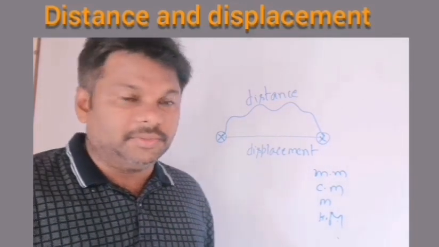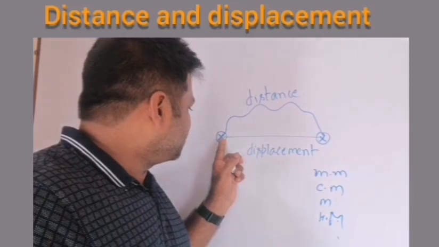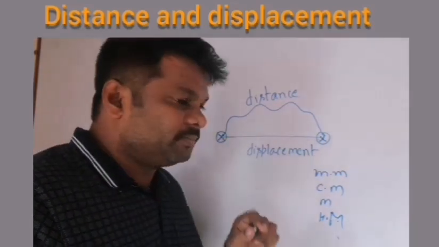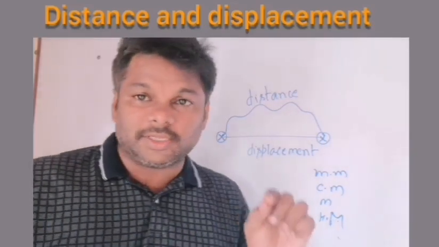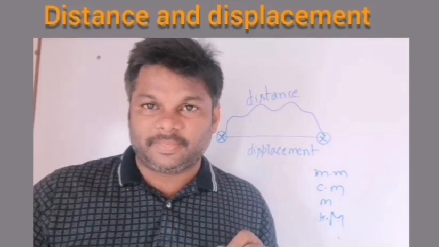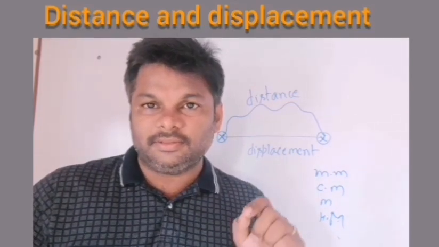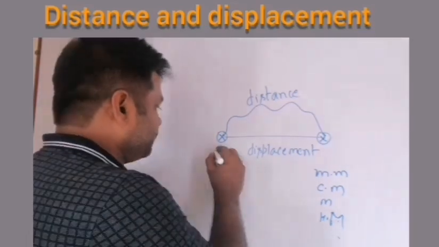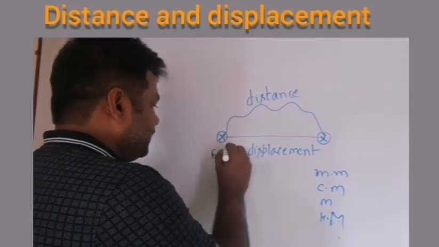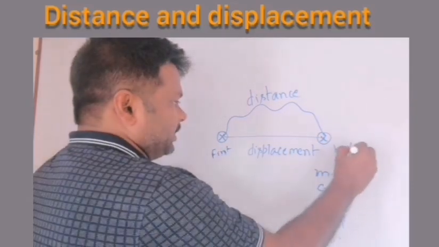And one thing I will give you. If you measure from here to here, suppose you got 30 centimeters from the first point to the last, destination point.